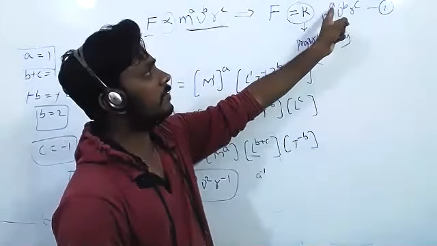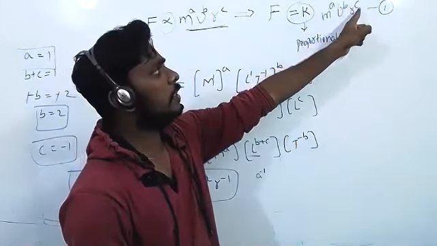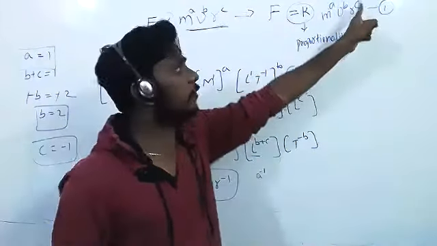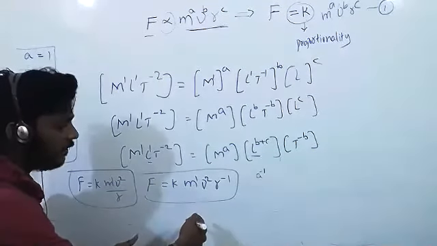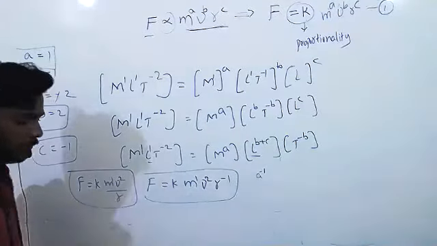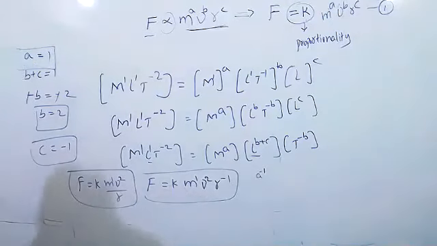A how much? 1. B how much? 2. C equal to minus 1. Just we substituted that. After substituting, we are rearranging. So we arranged, we got this formula. Clear? Yes, sir. Any doubt? No, sir.